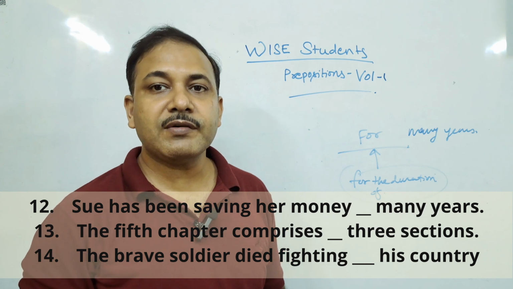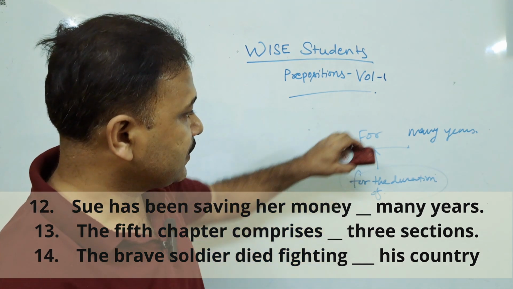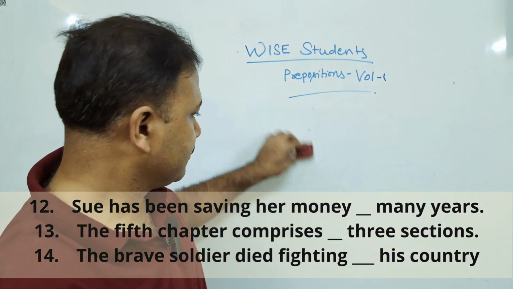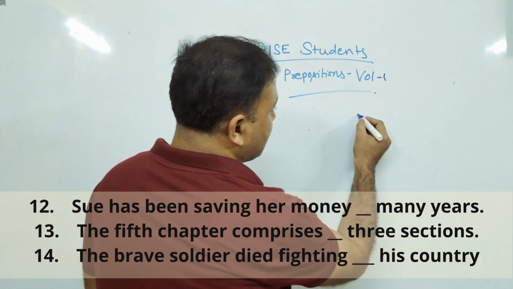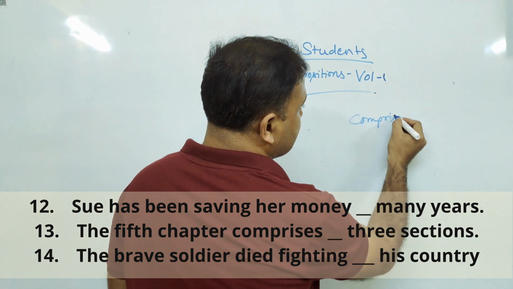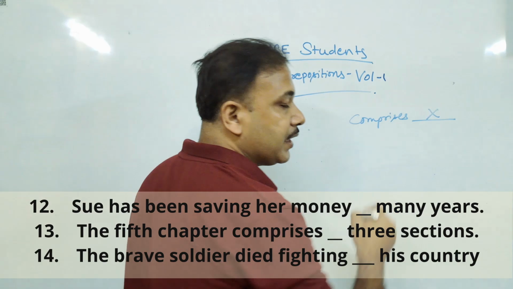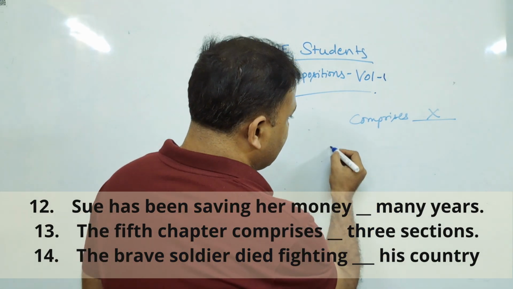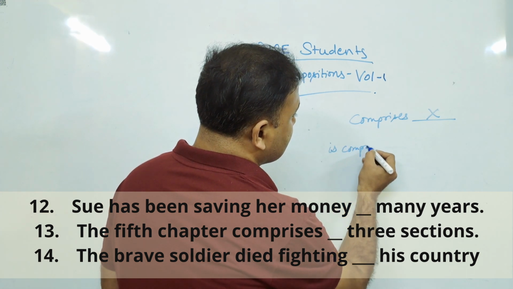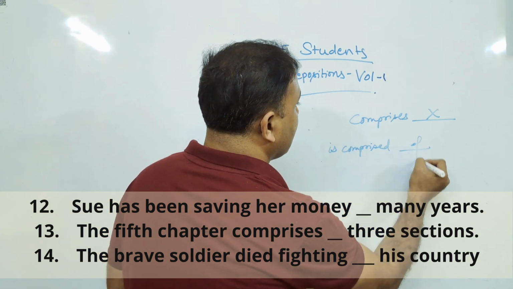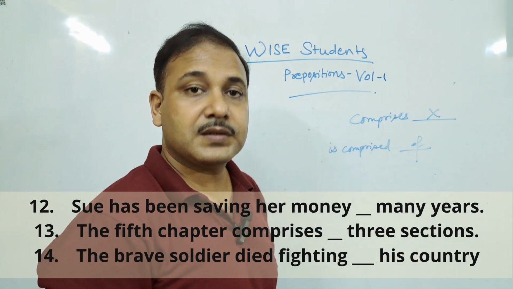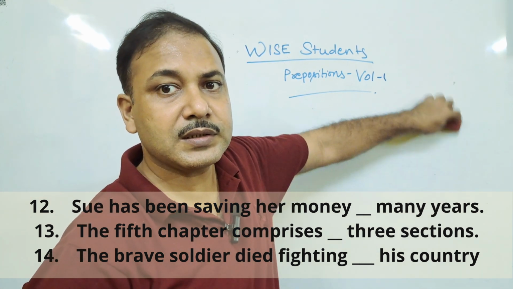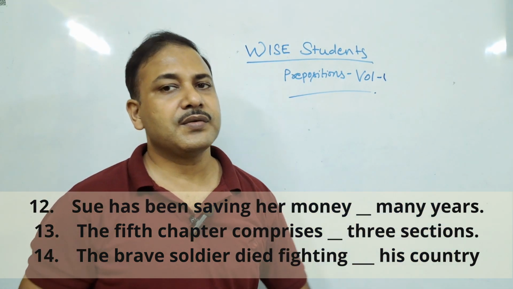Our next question is: the fifth chapter comprises 3 sections. Comprises, that is a tricky one. Many students make mistakes here. Comprises does not need any preposition. It needs a preposition only when it is written in the passive, like is comprised, then we will need of. But comprises does not need any preposition, remember that. So the correct sentence is: the fifth chapter comprises 3 sections.